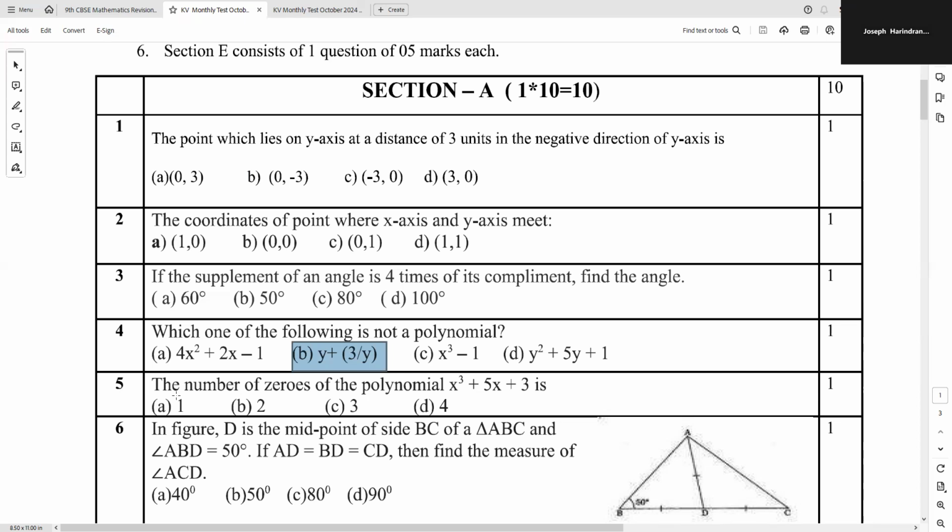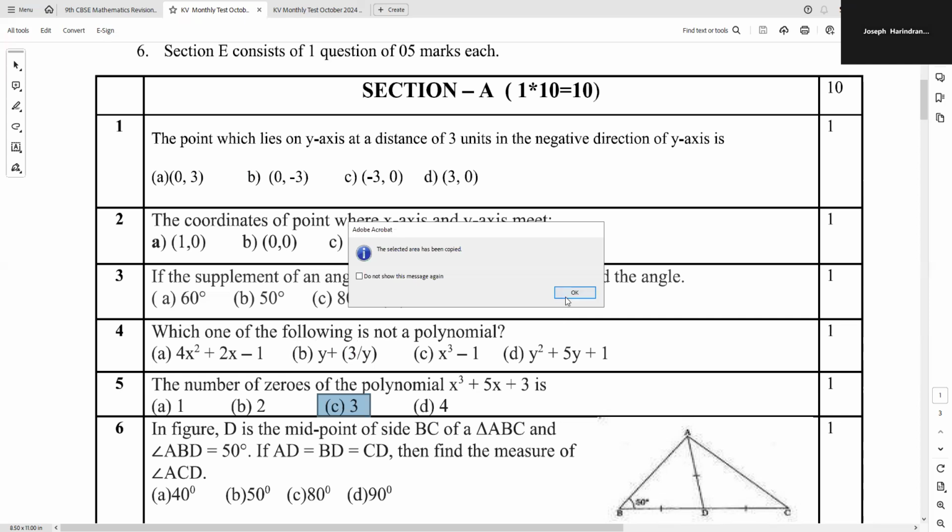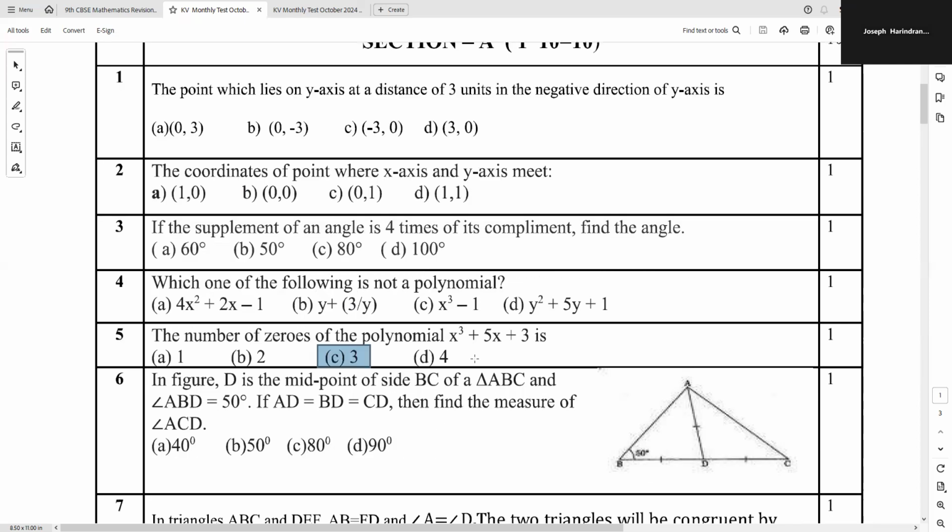Fifth question, the number of zeros of the polynomial x cube plus 5x plus 3 is, it's x cube. Definitely it's a cubic polynomial, so it should have 3 zeros. So C option is the correct answer, 3. Quite an easy one. When you say the degree of the polynomial, the number of zeros will be the same as the degree of the polynomial. Degree 3 will have 3 zeros. Cubic polynomial is a degree 3 polynomial.